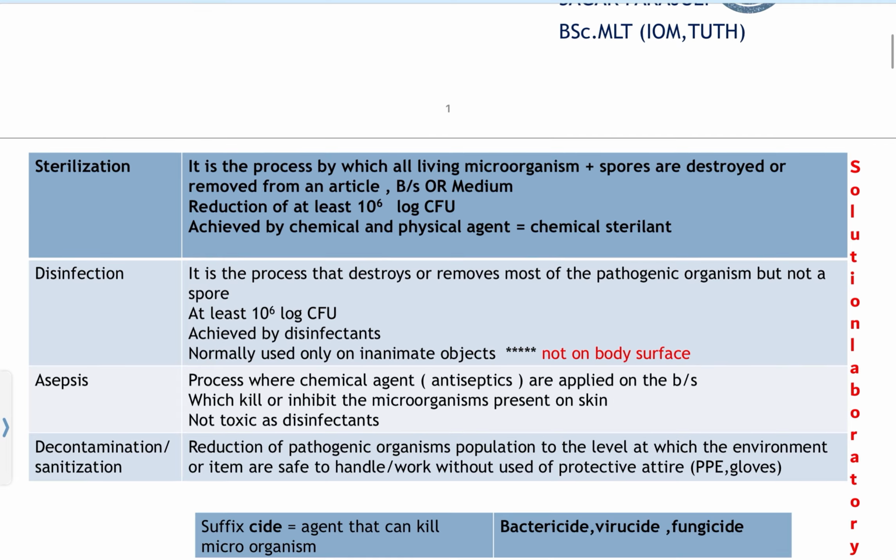Okay, what is sterilization? Sterilization is a process to remove all living microorganisms, including the spores.